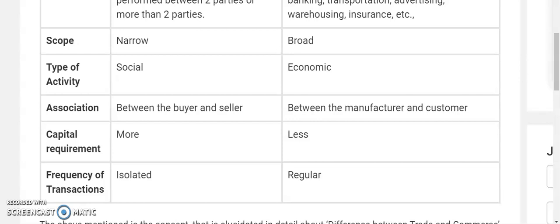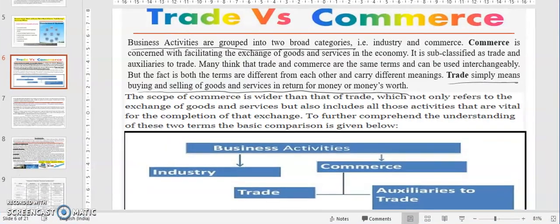Frequency of transactions. In trade it is isolated in nature. Isolated means whenever there is any sale or purchase, only then the transaction will occur. In accountancy, you know the meaning of transaction now. But in case of commerce, it is regular in nature because on a regular basis, banking, transportation, advertising, warehousing, insurance, these types of services go on. So now it is well understood what the basic difference between trade and commerce is, right?